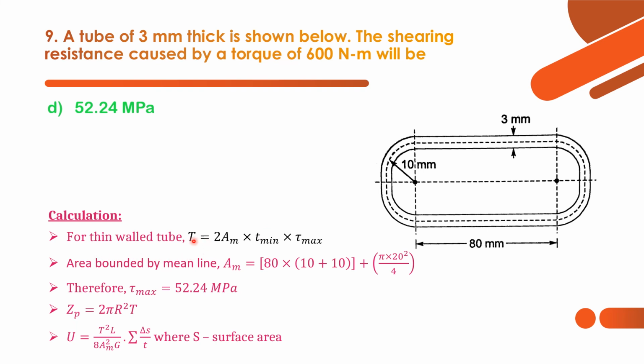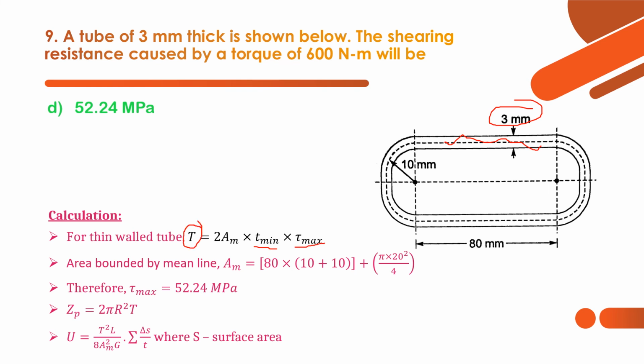For a thin wall tube, torque is given by T = 2 Am t_min tau_max. So what is Am? Am is the area bounded by the mean line. Here you can see these dotted lines are the mean line. The area bounded by the mean line is denoted as Am, and t_min is the minimum thickness, here 3 mm. And what is tau max? The shearing resistance, which has to be found in this problem.